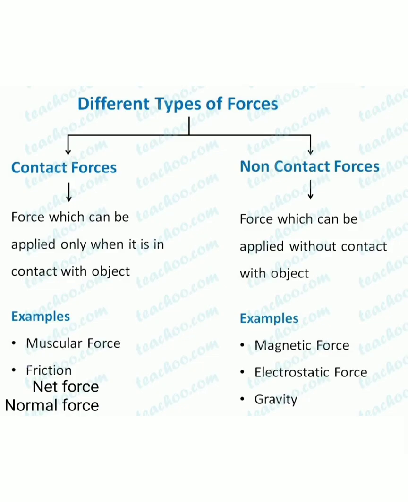Now, there are two types of forces. One, the contact forces, the other one is non-contact forces. Forces applied between objects that are in contact are contact forces. They are muscular force, friction force, net force and normal force. The non-contact forces act without any contact. They are magnetic force, electrostatic force and gravity.